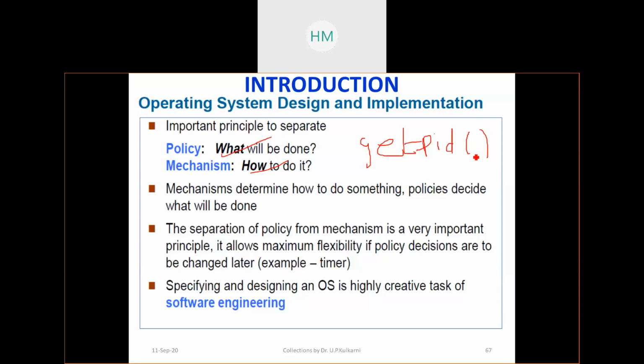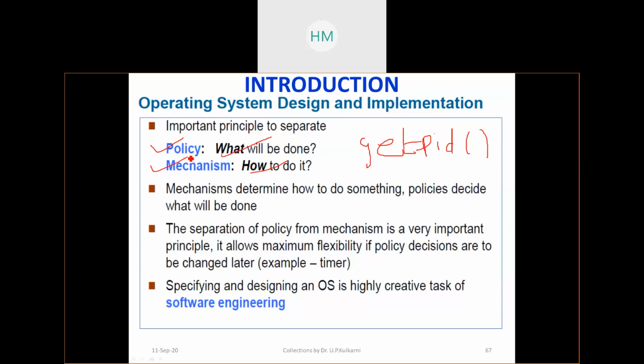The details of that, its implementation, are put at some other place. Similar to printf. What does printf do? It prints values or a message on the screen. But how it is implemented is internal detail. As a part of operating system design, these are called policy and mechanism.